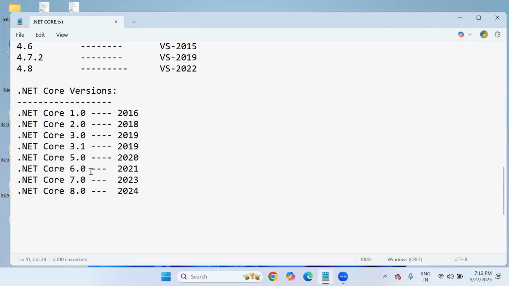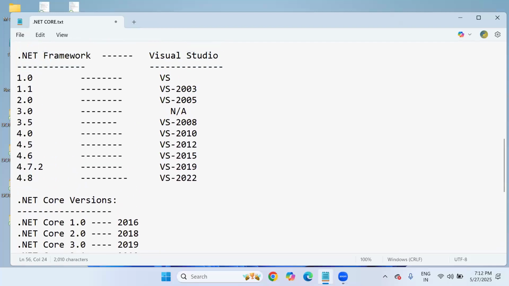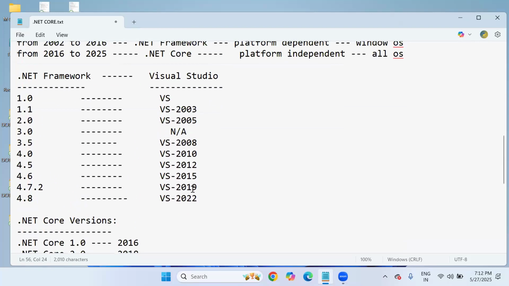Then 3.0, 3.1, 5.0. From .NET 5.0 onwards, Microsoft stopped calling .NET as Core. They call it .NET 5, .NET 6, .NET 7, .NET 8 like this. We are in .NET 8, which was released in 2024. .NET 9 is also there in 2025, but I recommend you to do .NET Core 8 only. So .NET Core 8 with Visual Studio 2022 is what you are going to learn. This is the version history. It's not important, but it's better to know this.